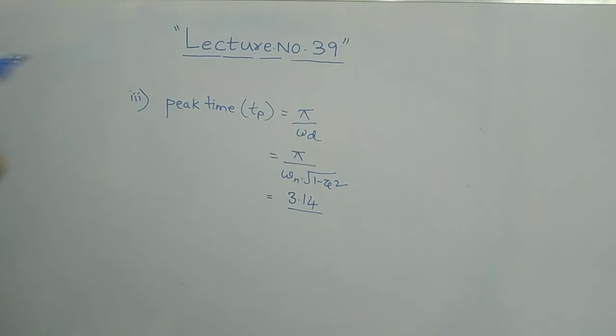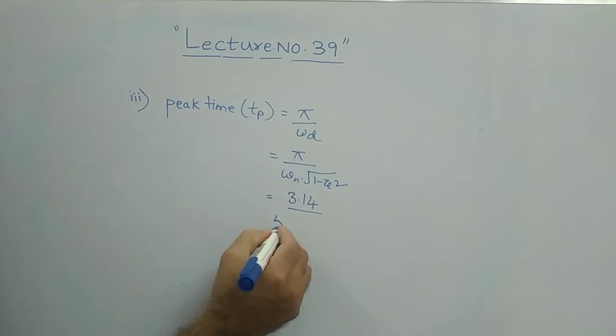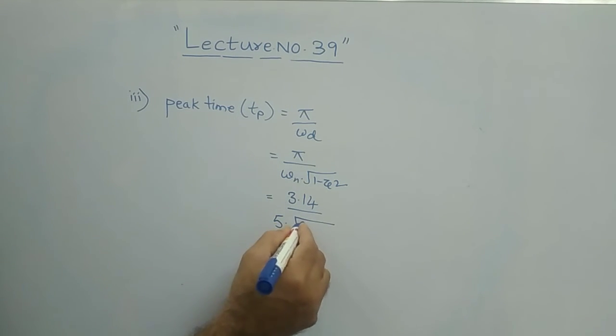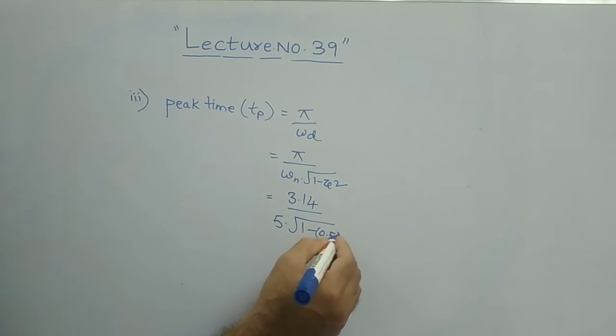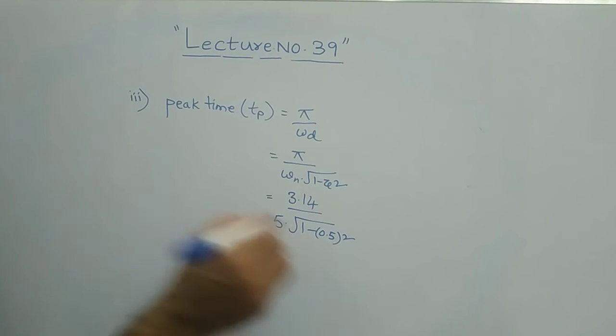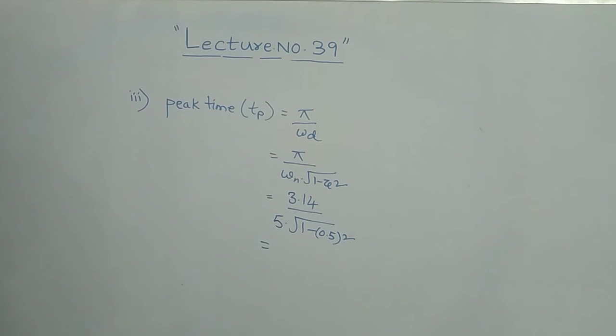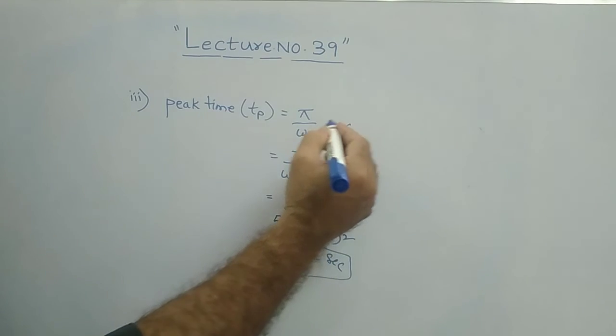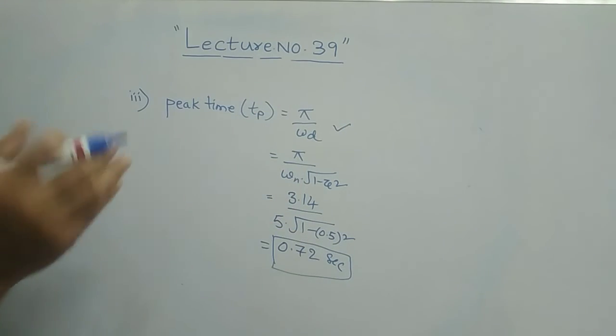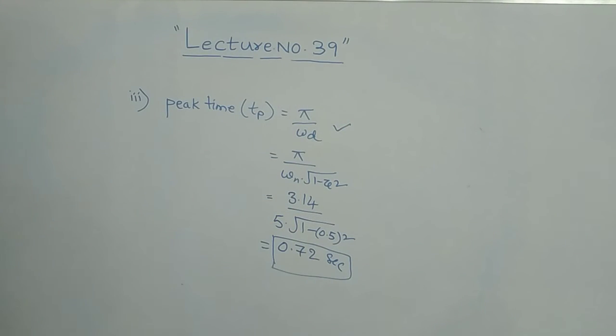Omega d is equal to 5 into square root of 1 minus zeta square, where the zeta value is 0.5. So simplify this. Then pi by omega d, your peak time comes to 0.72 seconds. This is a simple calculation only. You have to remember the formula pi by omega d and substitute. Those are all known parameters. That is the peak time.